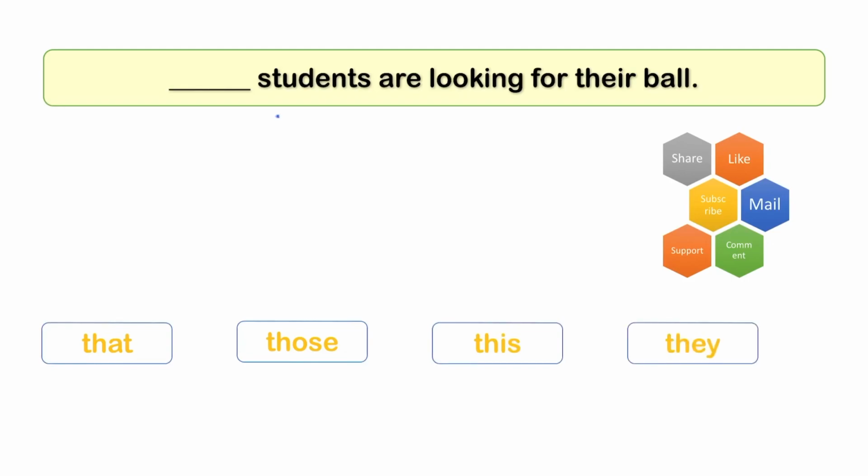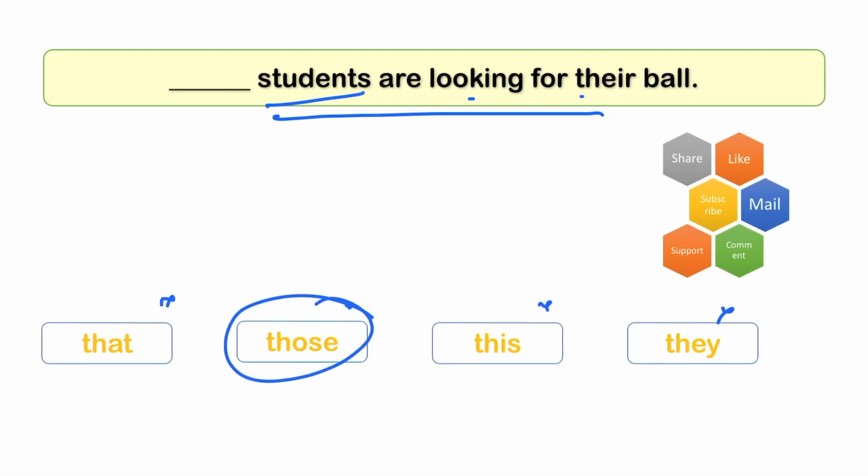Question is, dash students are looking for their ball. So one is that, those, this, they. See, students is plural, so the only word with the plural is those. Those students are looking for their ball.